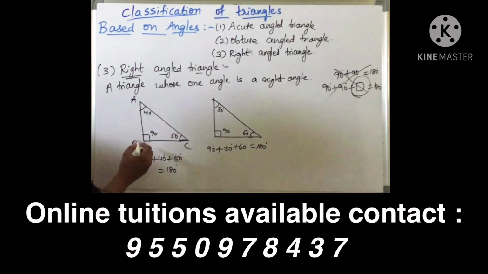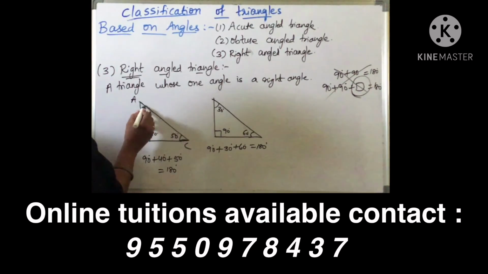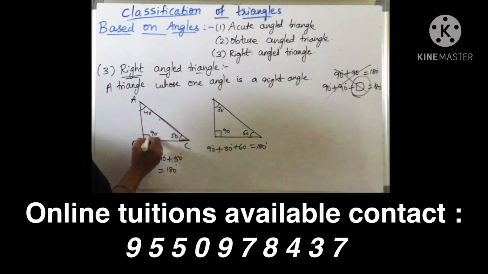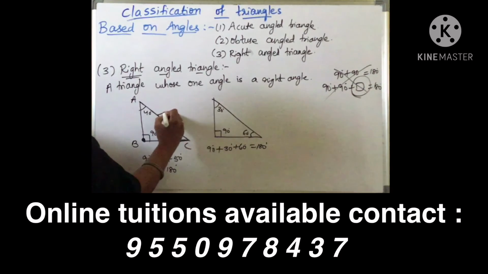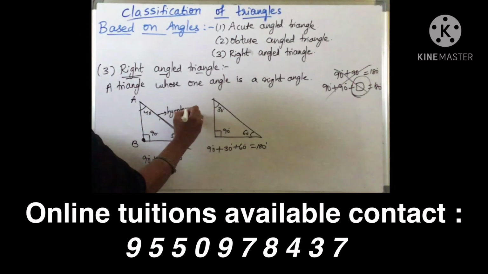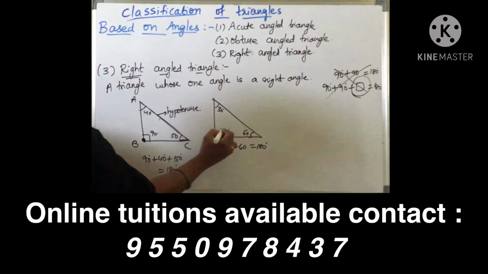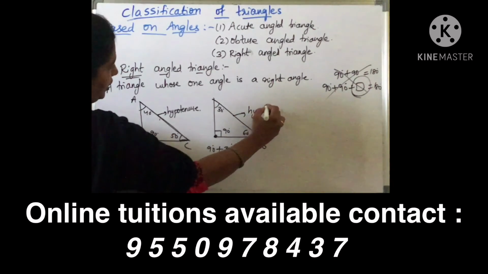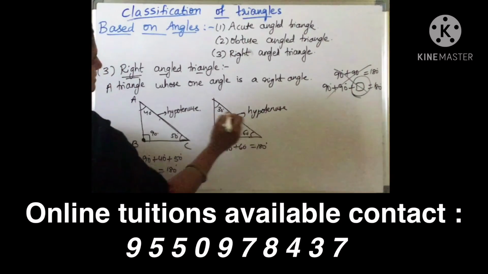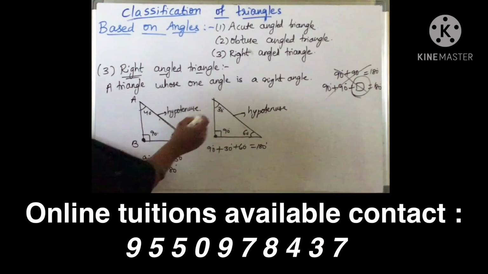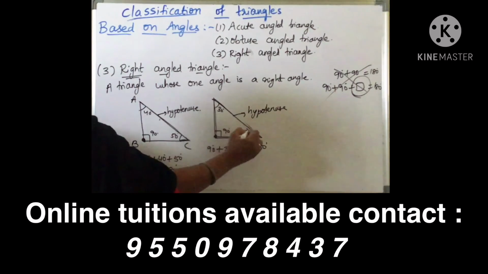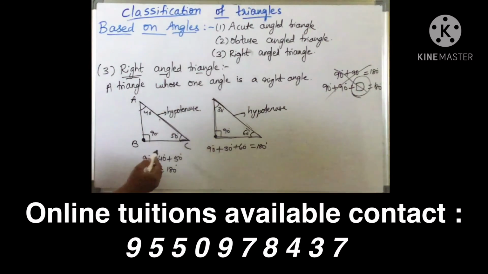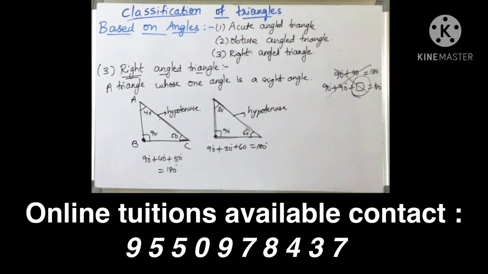And coming to another important point, the side opposite to 90 degrees. Here, which is the side opposite to 90 degrees? Here this is 90, opposite to 90 degrees is AC, and this is called the hypotenuse. This is the longest side in a right angle triangle. So if you compare this and this, the hypotenuse will be the longest side. So a very important point: the side opposite to the right angle is called the hypotenuse, and the hypotenuse is the longest side in a right angled triangle.